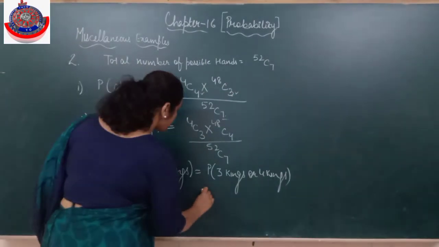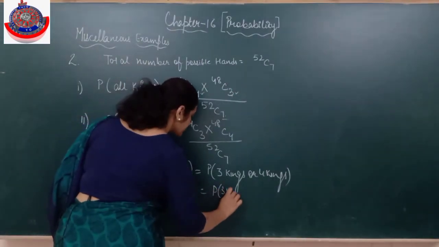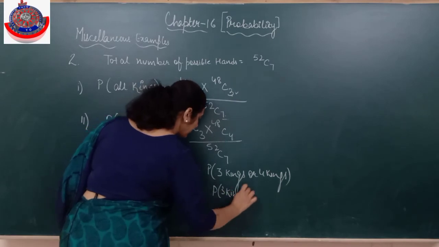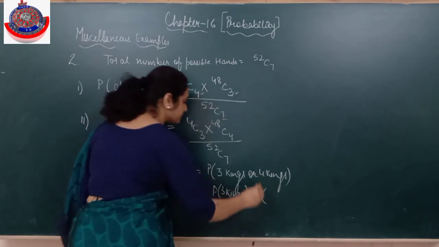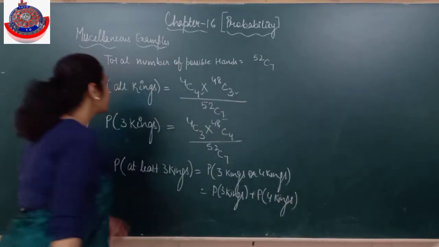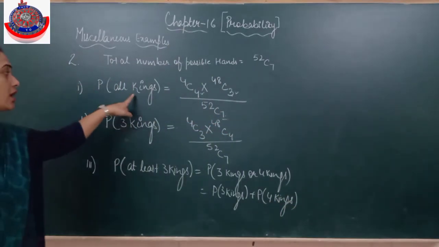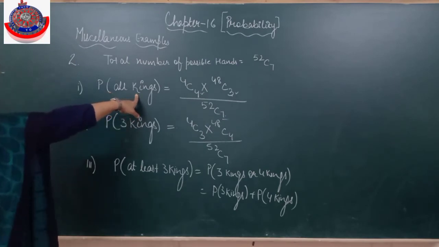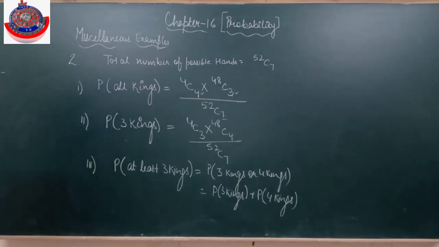That means the probability of 3 kings we have also found. All kings, meaning 4 kings, we have also found. So the probability of the first part plus the probability of the second part. Is it clear?